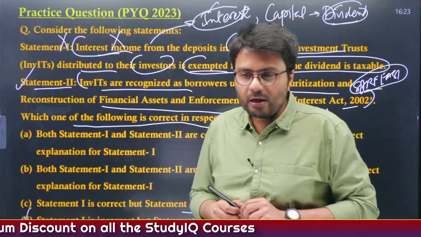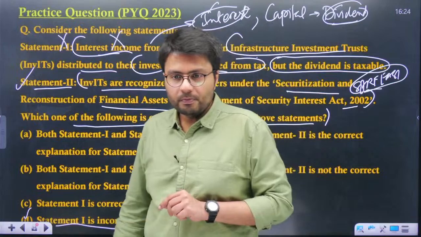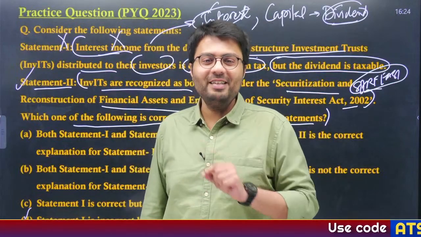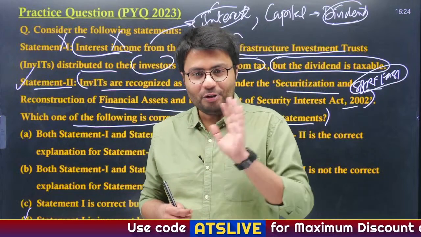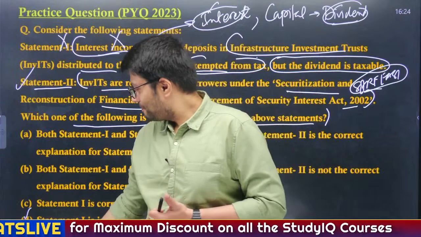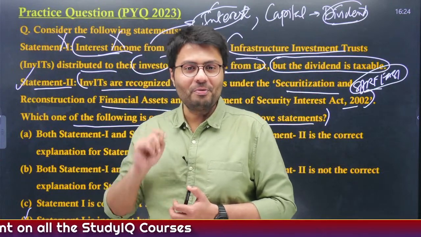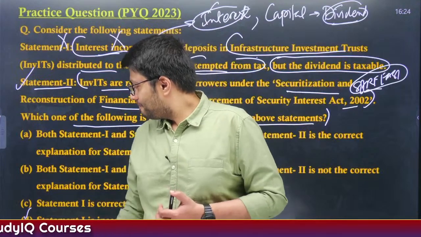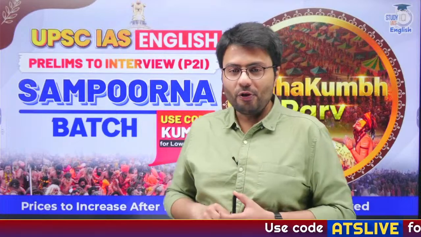Sir, how to cover governance for GS paper 2? Well, I'll tell you. Everything is taxed. No, not everything is taxed. Your bread that you buy, milk that you buy from the market, that is exempted from GST. Also, if you are earning less than 12 lakh rupees every year, now you will not be taxed. Now you asked, right, how to cover governance for GS paper 2.